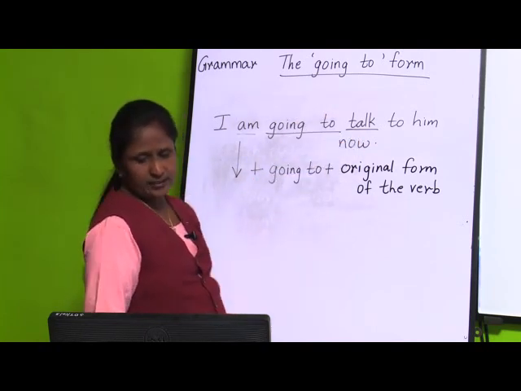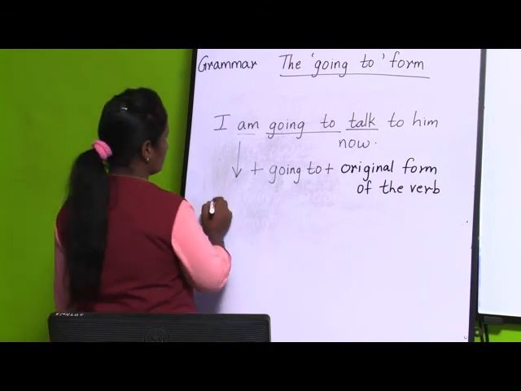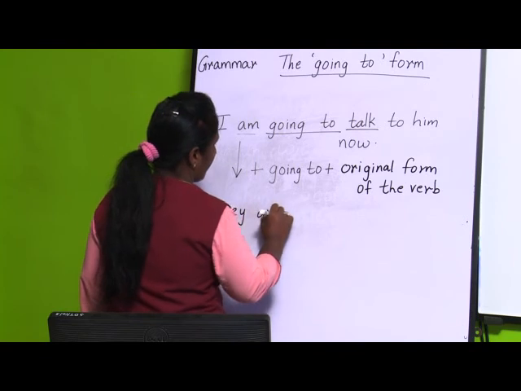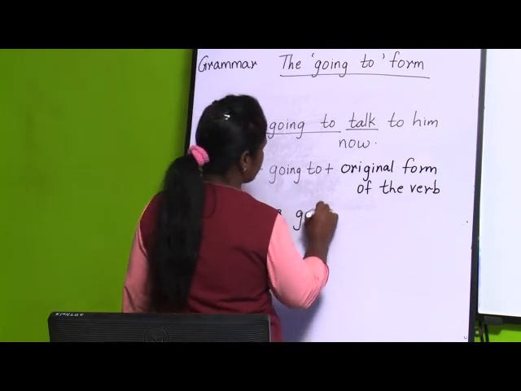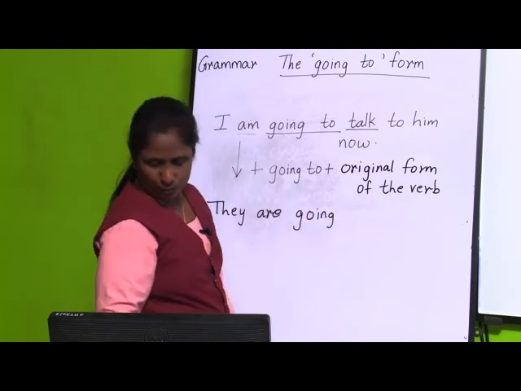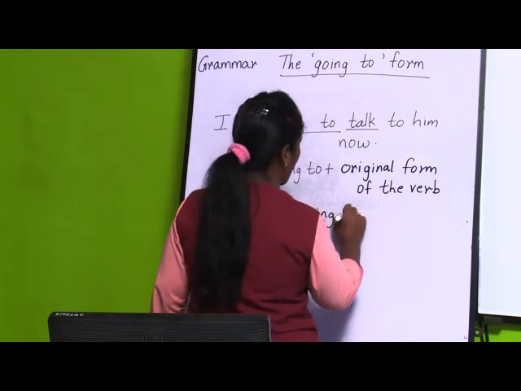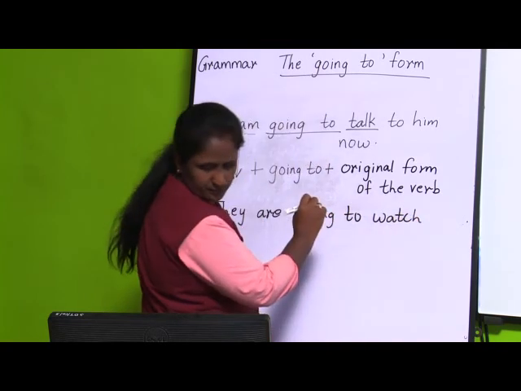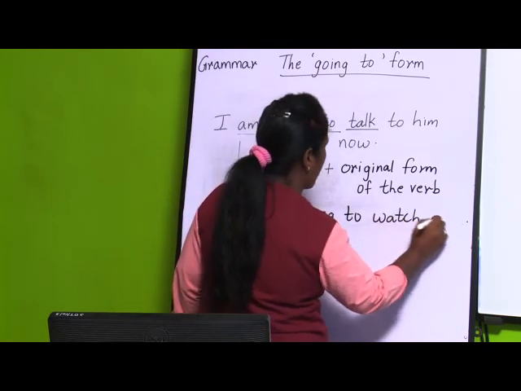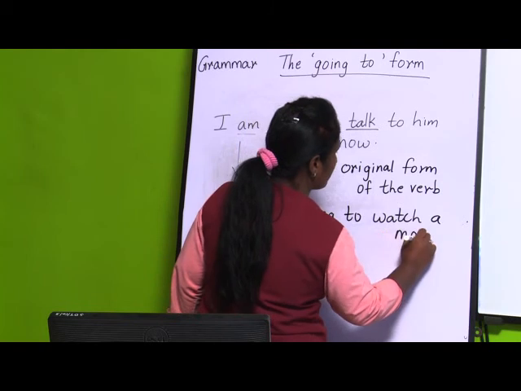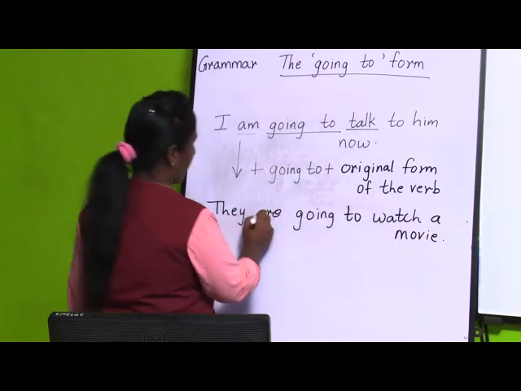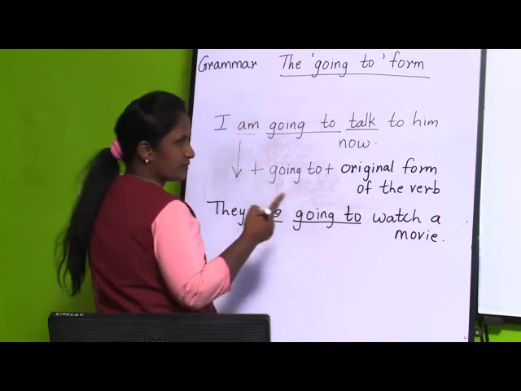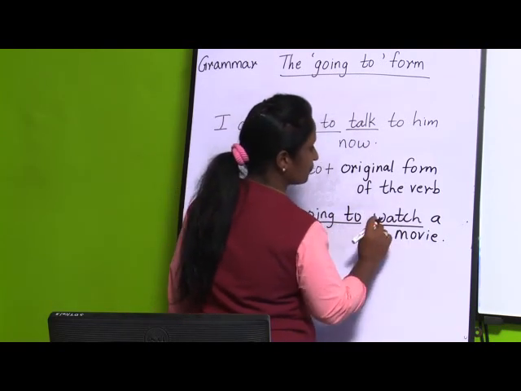Then take another example: They are going to watch a movie. Now if you see here, are is the verb, then going to, and the original verb is watch.